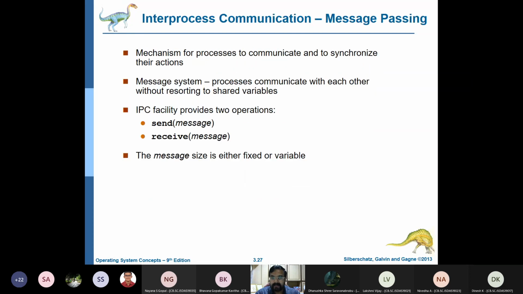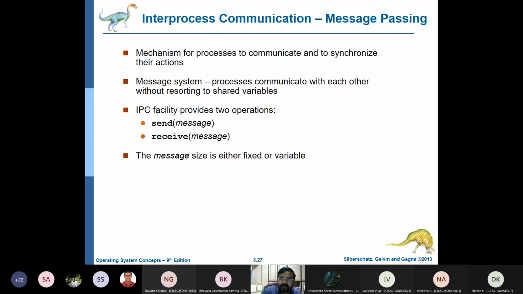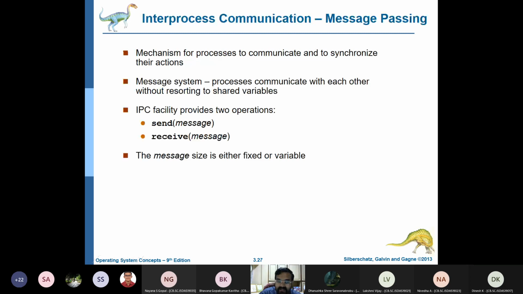Now I will come to this producer consumer problem in the end, but I want to also tell you, in the case of message passing, there are primitives that we use for message passing. There is a send message and a receive message. So process A will send something to B, process B will receive it. Whenever message passing is happening, there are primitives that we use to take these messages.